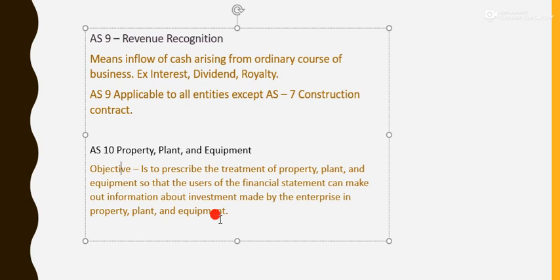It means whatever the owner has invested in property, plant and equipment has to be disclosed clearly in the financial statement. And this accounting standard enables the users of the financial statement to understand the investment made by the business entity in property, plant and equipment.